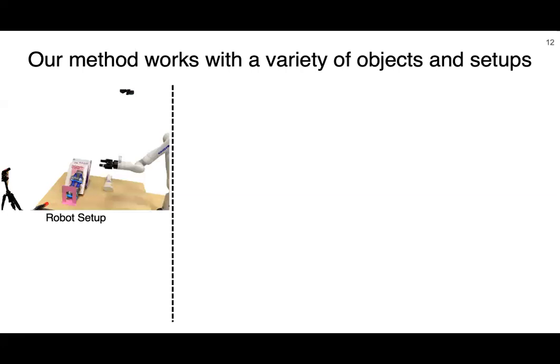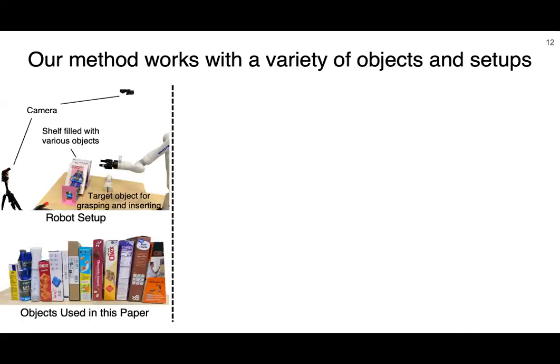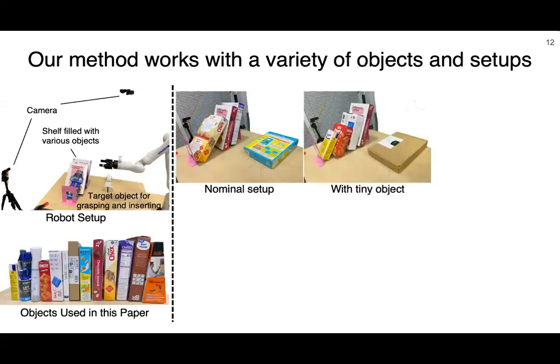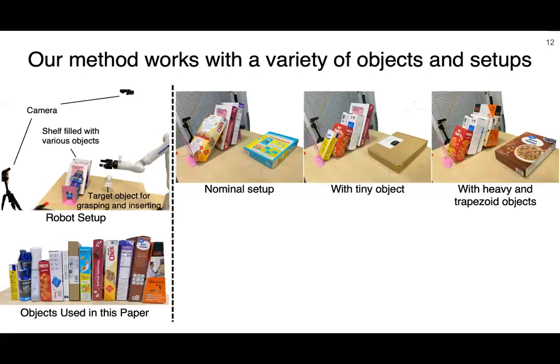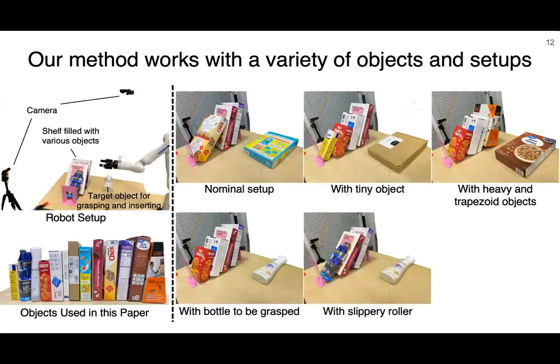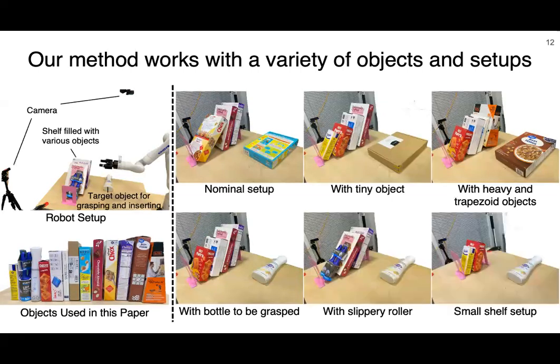We conducted experiments as illustrated in the top left image and evaluated our method using various objects shown in the bottom left image. Our method was tested with a standard stowing task setup, then with small objects added to the shelf, followed by object substitution with heavier objects like books, and eventually with non-box-shaped objects such as bottles and slipper rollers on the shelf. We also vary the shelf size.